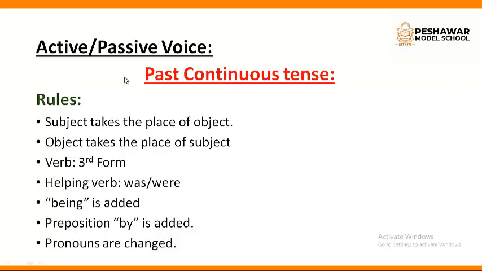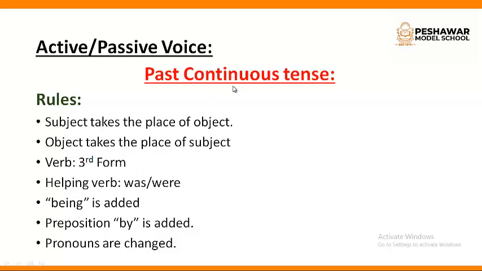Rules are same with little more differences. For example, subject takes the place of object. Object takes the place of subject. And definitely third form of verb. Helping verb will be was and were with addition of being.